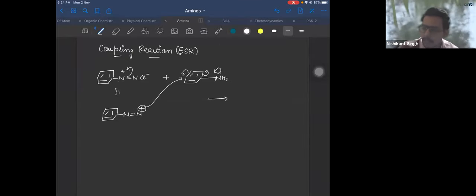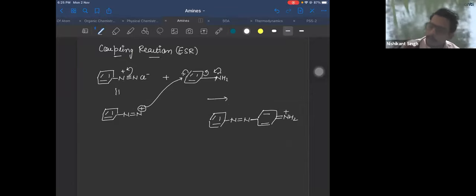So you'll get benzene, N double bond N on the para position, with NH2 plus. Now hydrogen will be eliminated from the para position, substitution, because this will go like this, this will go like this.